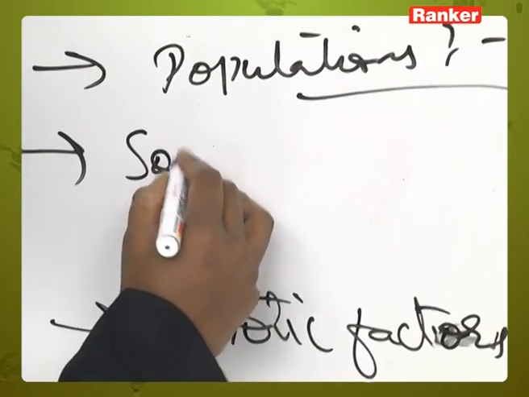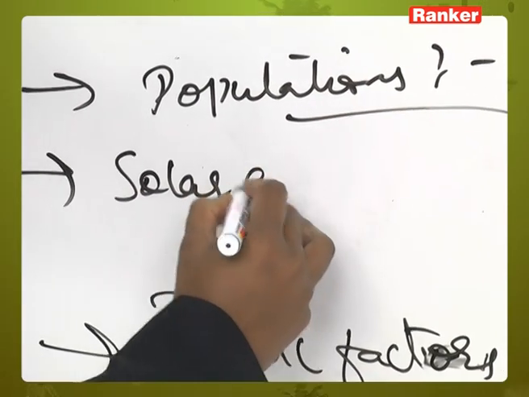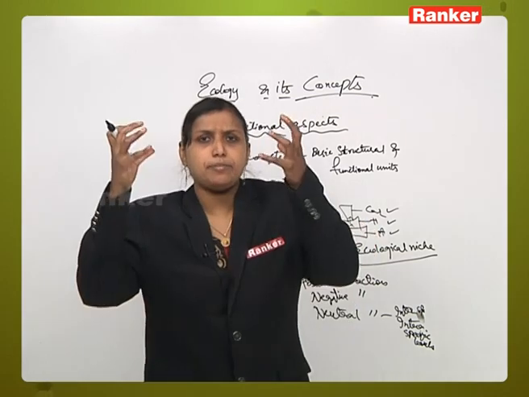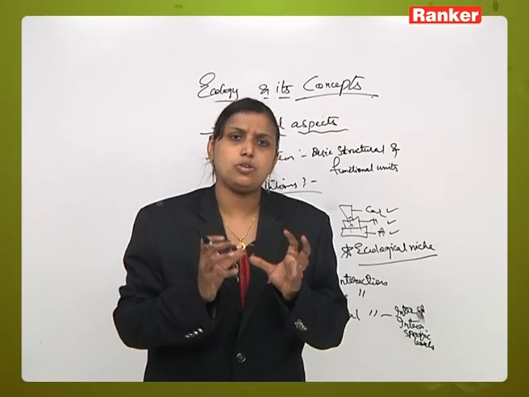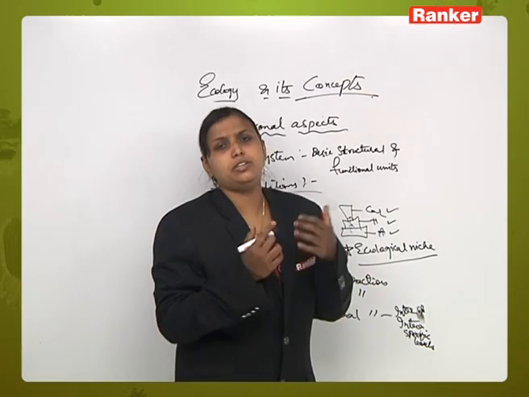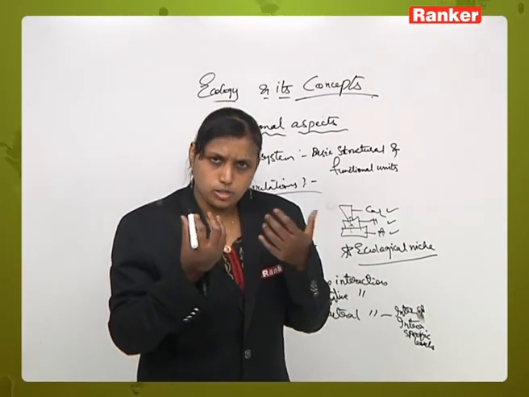Next one is, the source of energy is solar energy here. The energy trapped from the sun is converted into chemical potential energy and utilized for the preparation of food material.